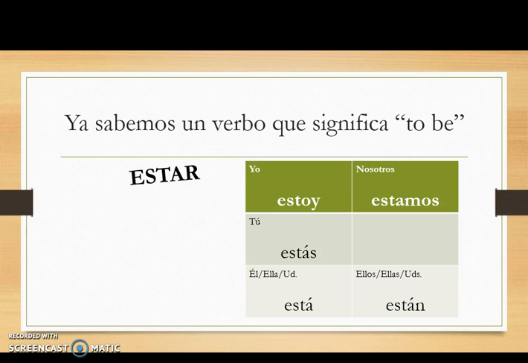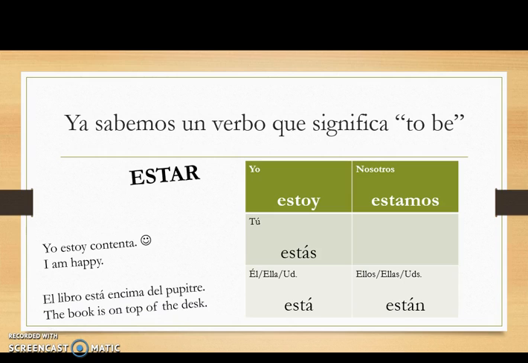And again, estar means to be, and we use it when we're talking about our feelings, our emotions, or our location. How you feel or where you are is when you use the verb estar. For example, yo estoy contenta, I am happy. That's how I feel. El libro está encima del pupitre. The book is on top of the desk. It's where it is. This is when we use the verb estar.